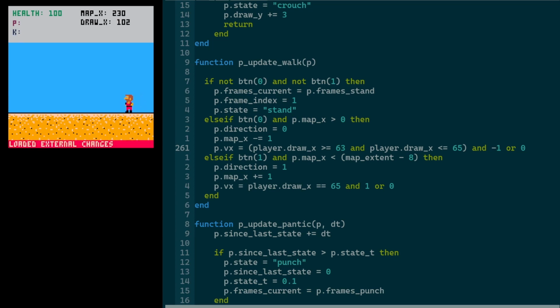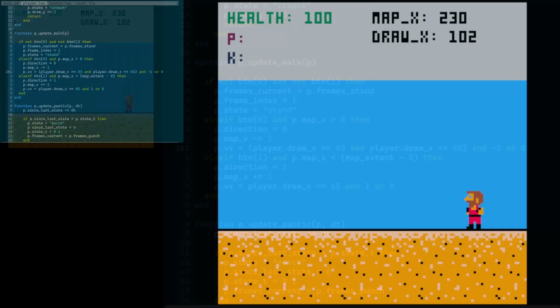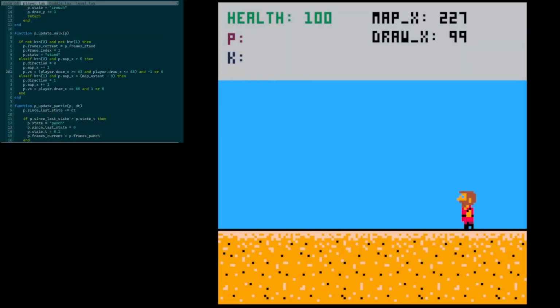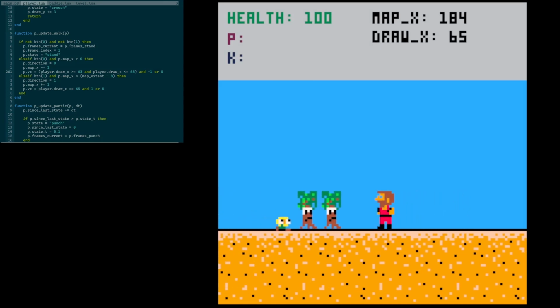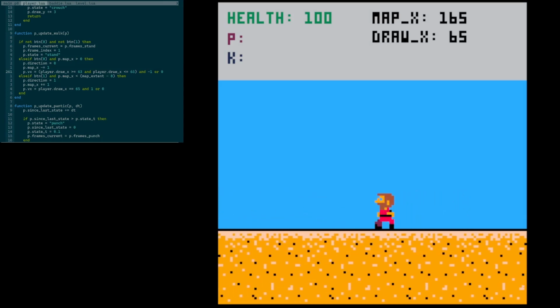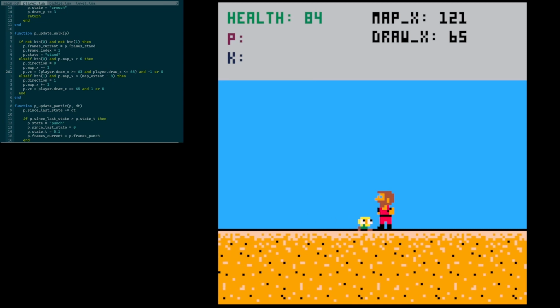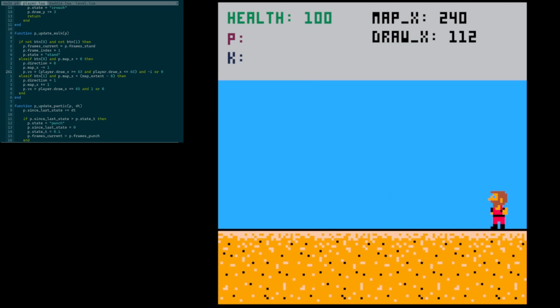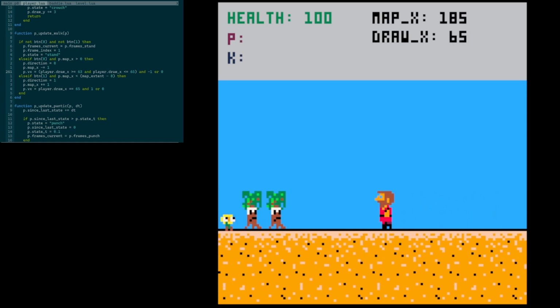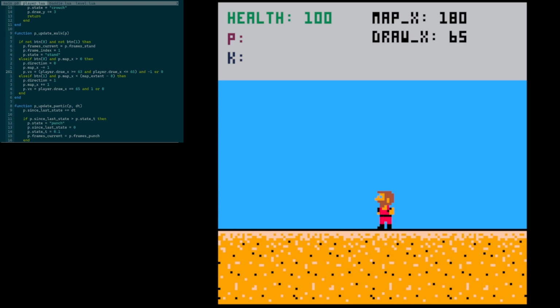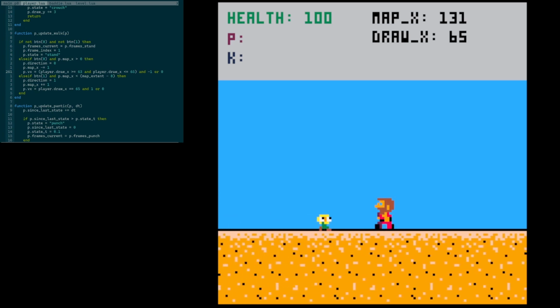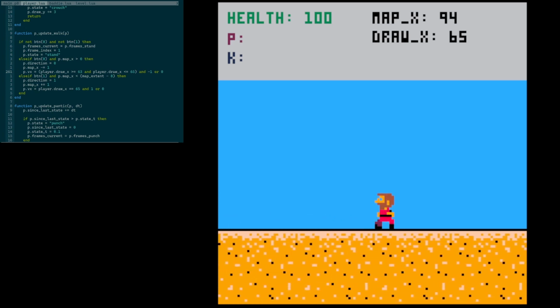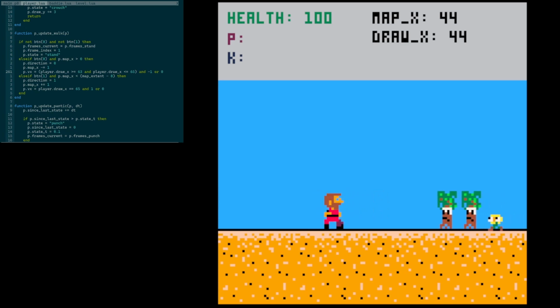So if we restart the game here and start our journey to the left, let me just take out this first batch. We'll let the flower take us out. What we should see is when the player's health reaches 0, we jump back to the beginning of the level and all of our initial values are reset. So if we start our journey again, we'll fight the same initial batch of baddies, our nemesis, the flower, will be there, and we can continue all the way to the end like this.